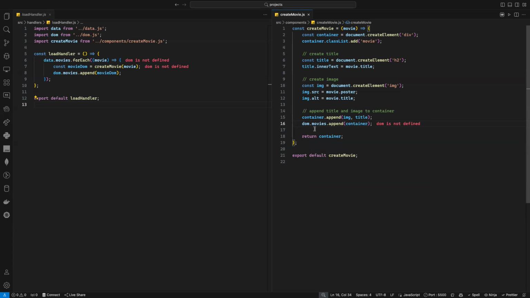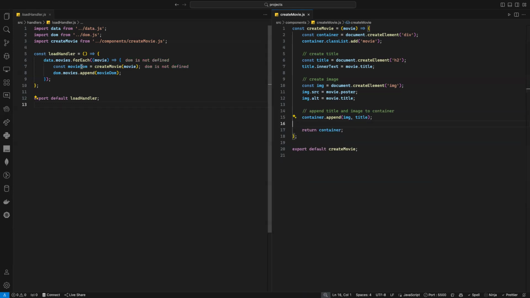Why? Because maybe now I am using it inside the movie. Maybe later on, I need to use the same function inside the advertisement, for example. I don't want to append it in a specific place, and that's the reason why I return it. Because when I return it, I have a DOM element, and now I can append it any place I want to. Is it quite clear?